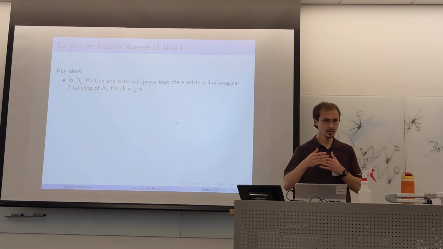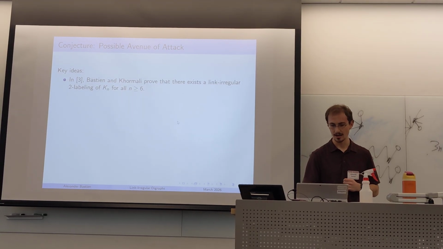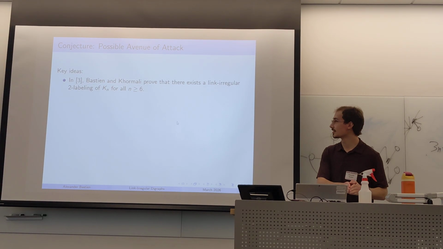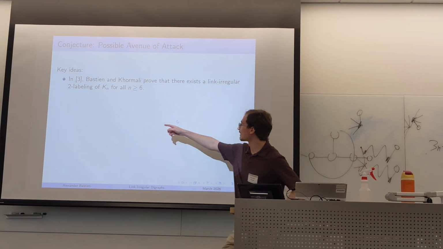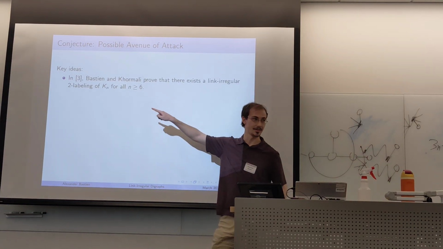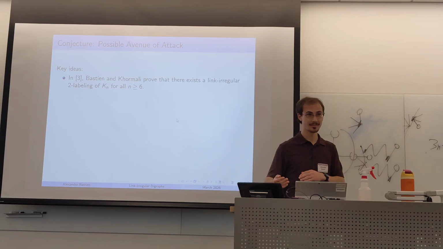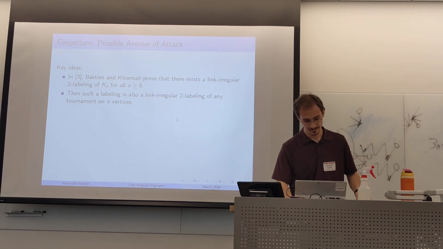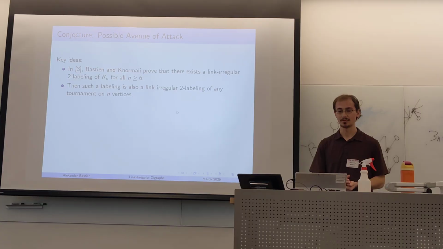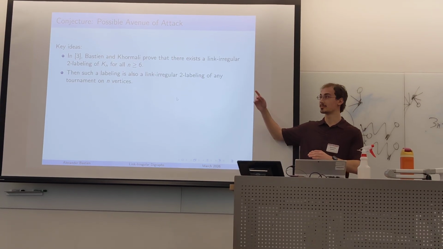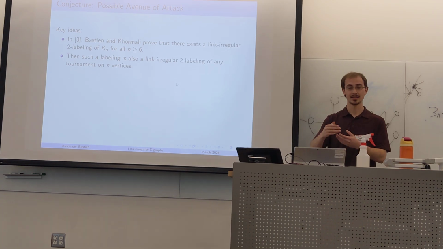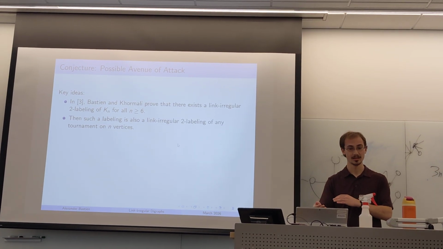We proved in our paper that there exists a link-irregular 2-labeling of the complete graph for all values n greater than or equal to 6. Those are exactly the values we want for our conjecture. Then if we put such a labeling on top of an orientation of the complete graph, we obtain a link-irregular 2-labeling of the digraph.